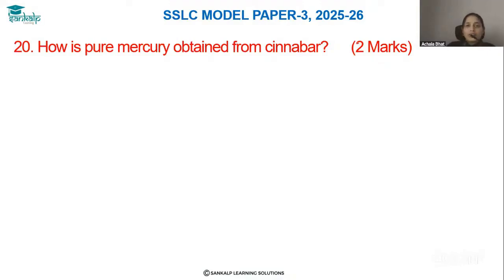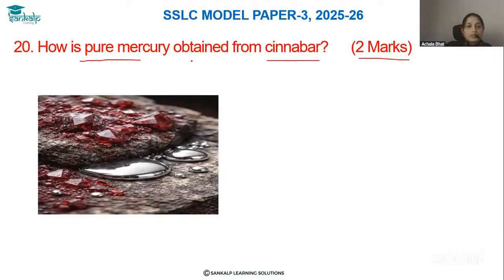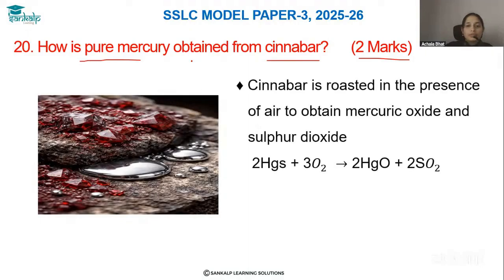Hello everyone. Let us see question number 20. How is pure mercury obtained from cinnabar? It carries 2 marks. Cinnabar, how is pure mercury obtained? Cinnabar is the ore of mercury.